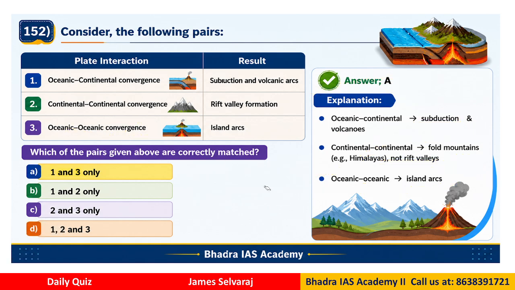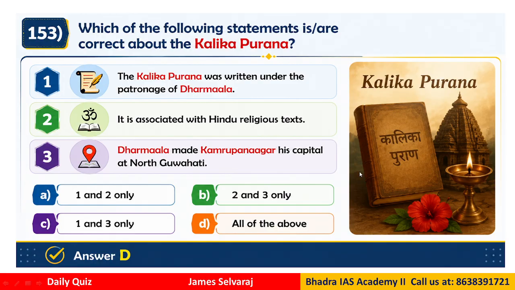Question number 153. Which of the following statements are correct about the Kalika Purana? The Kalika Purana was written under the patronage of Dharmapala. It is associated with the Hindu religious text. Dharmapala made Kamrupa Nagar his capital in North Guwahati.